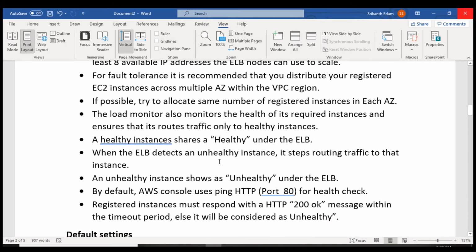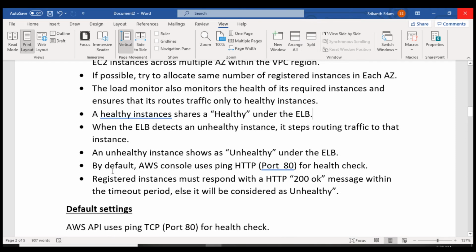When an elastic load balancer detects an unhealthy instance, it stops routing traffic to that instance. So if it is an unhealthy instance, it is not going to share the load. It is not step, guys, it is stop. An unhealthy instance shows as unhealthy under the ELB. So if the instance is not healthy, it will show as unhealthy under the ELB.